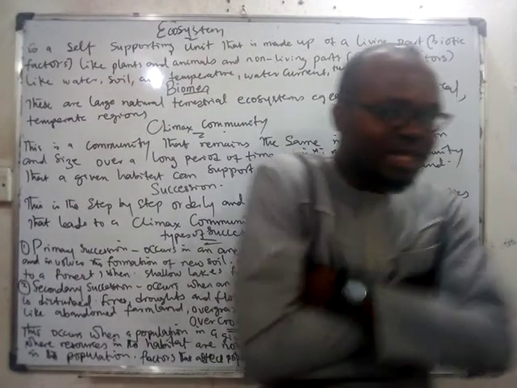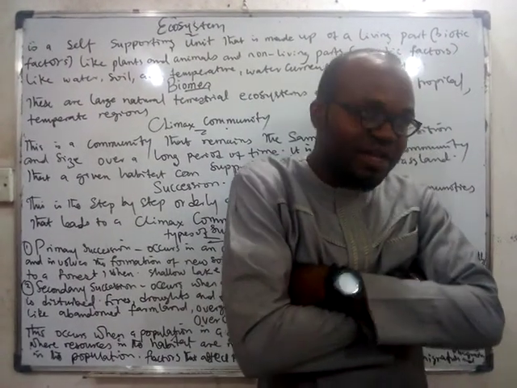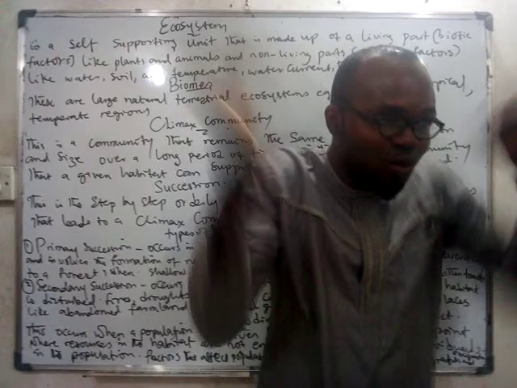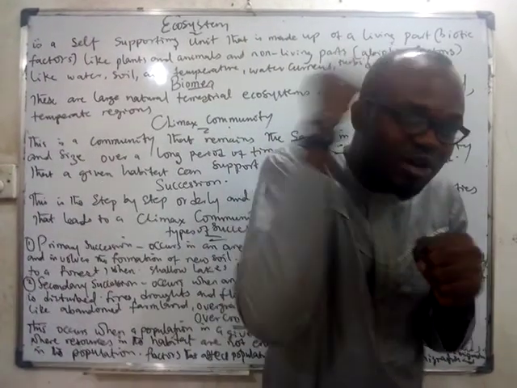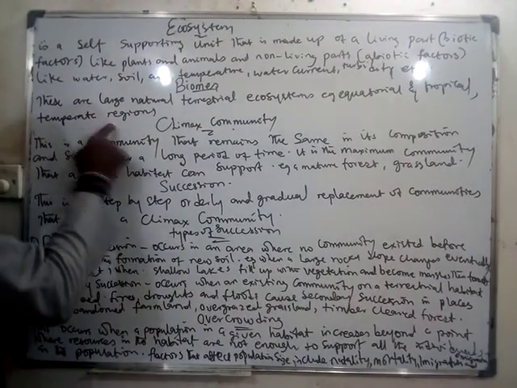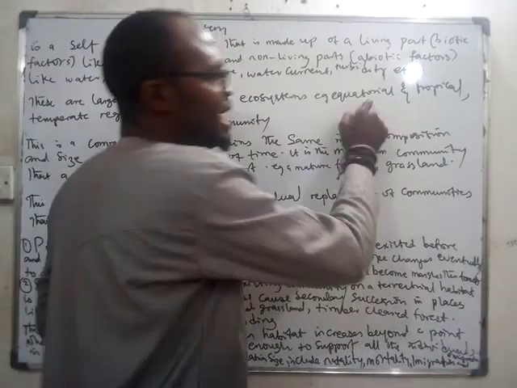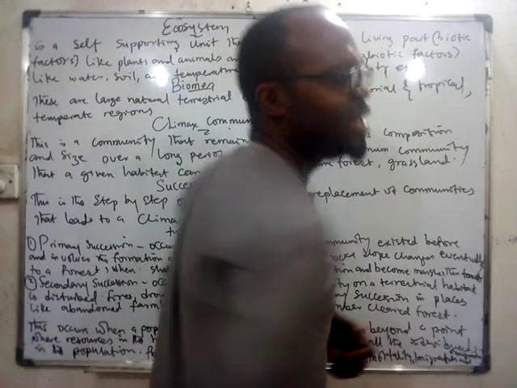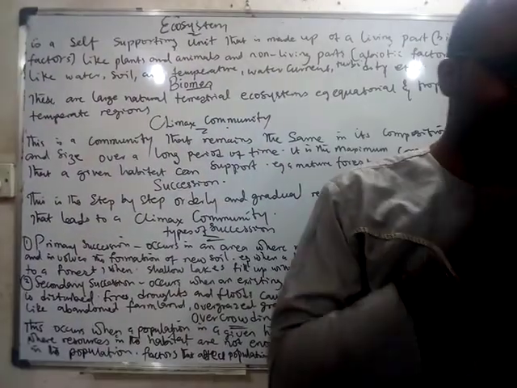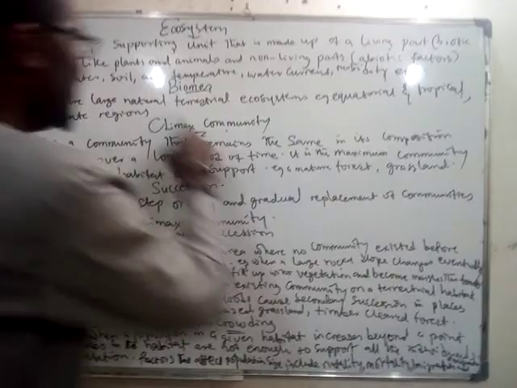Do we have winter in Nigeria? No, sir. But we have it in Europe now. Yes, sir. Snow will start falling. Yes. They have very low temperature. Those people with very low temperature, we call them temperate regions. Whereas the people with high temperature like us here, we call it equatorial or tropical region. Is that clear? Yes, so those are the two major biomes that we have.